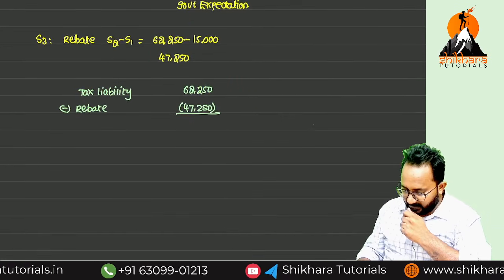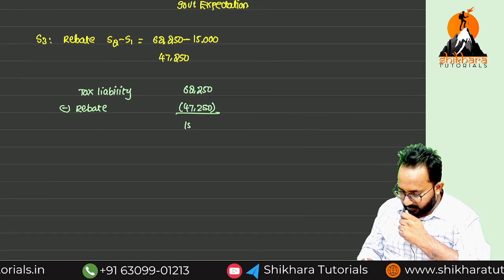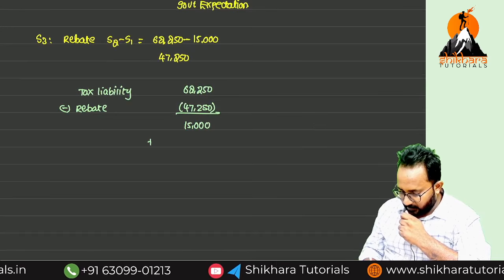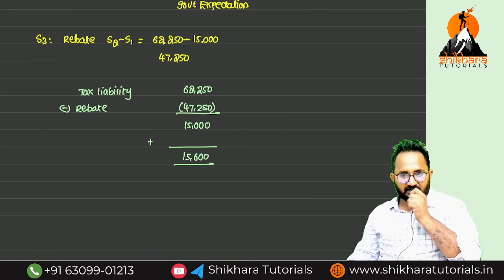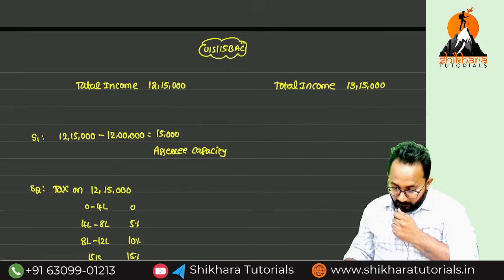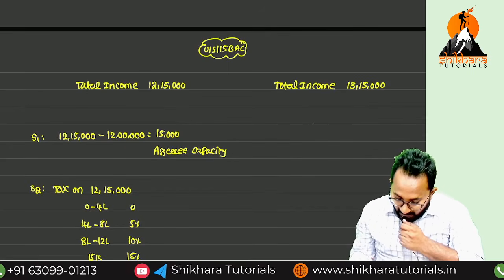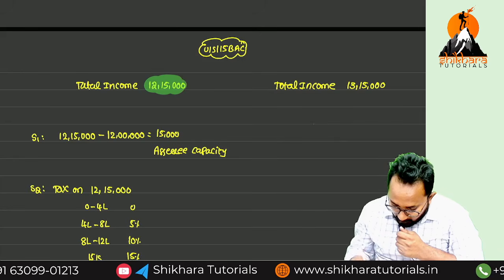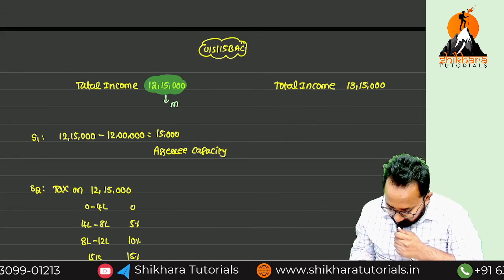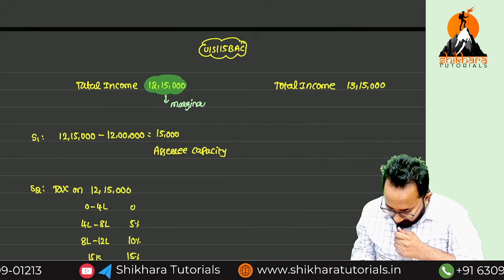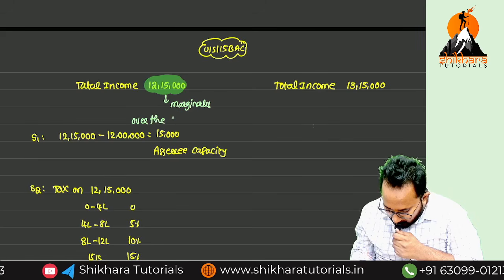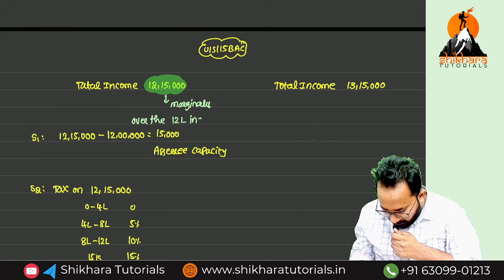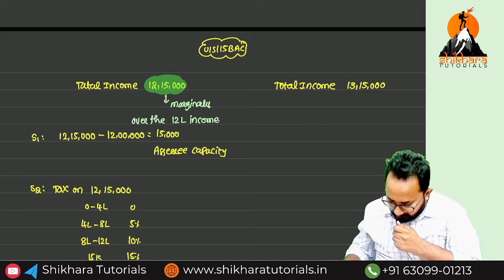That means we are submitting what? Whatever additional income we earned plus health and education cess altogether, what? 15,600. Now here we proved this as marginally more than how much? 12 lakh. This then we proved it is marginally over how much? 12 lakh income. Now here we can check.